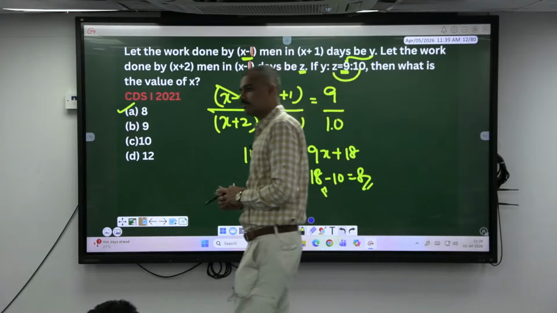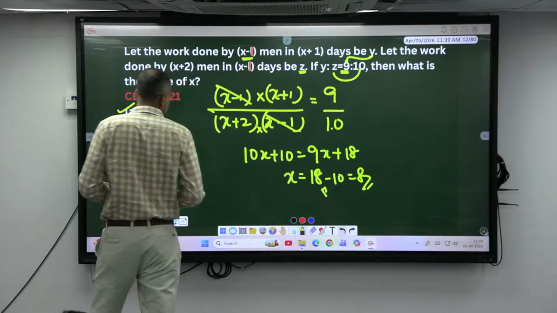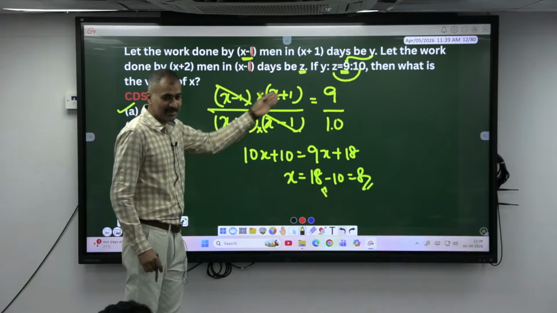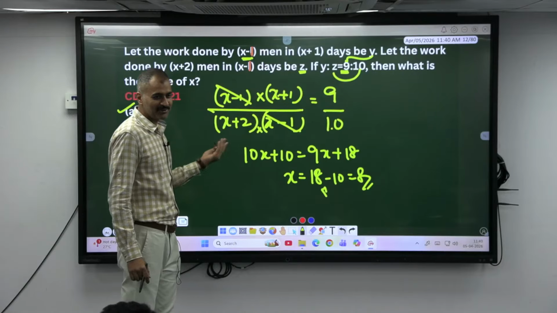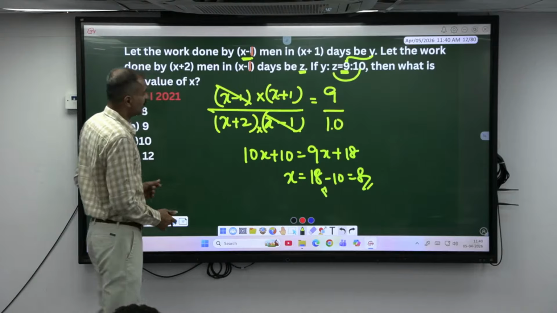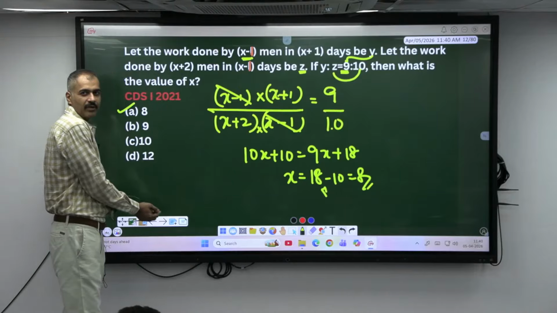Now if you take a plus b into a minus b, again you have to divide it. Shall I move this? Any doubt here?